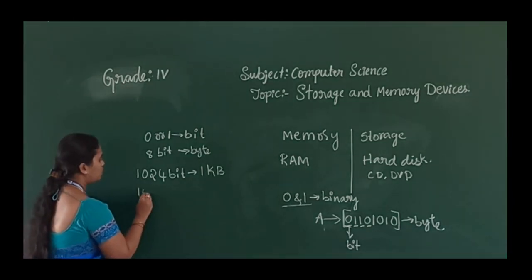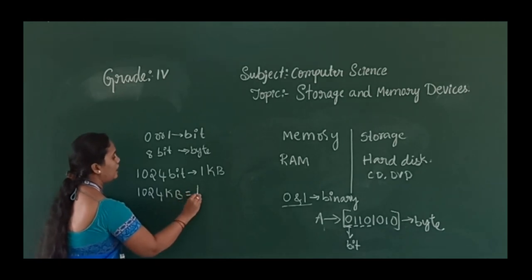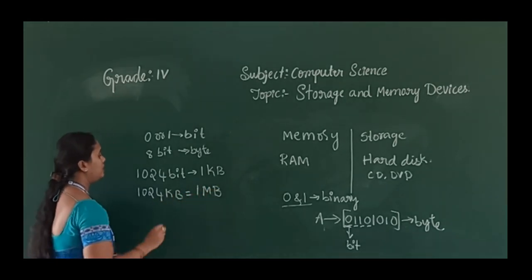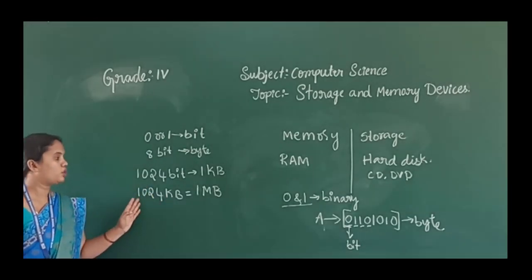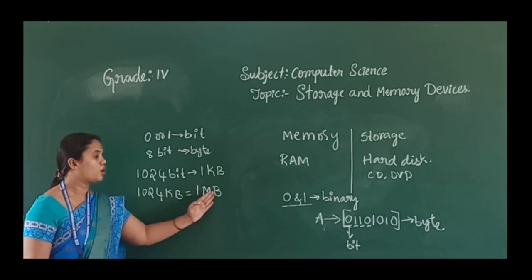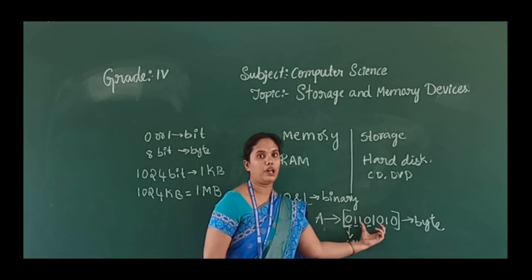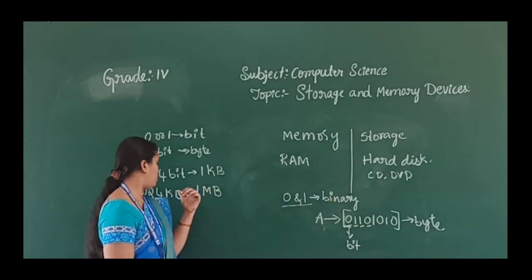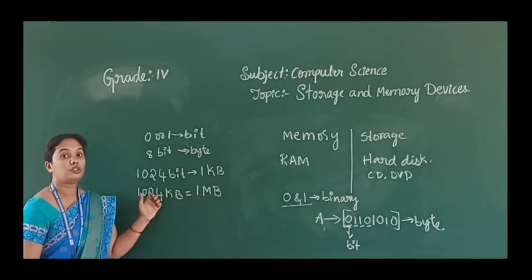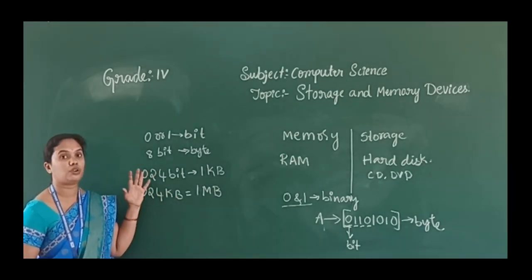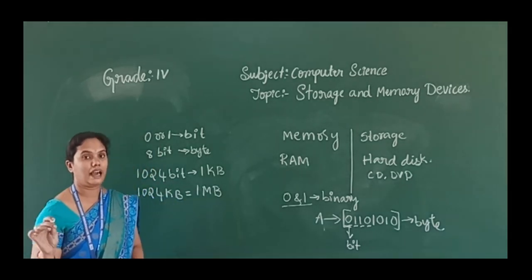And 1024 KB we call 1 MB. So this can store up to about 1 lakh characters. Like 8 digits make a 1 byte group, 1024 kilobytes means you can store approximately 1 lakh characters.